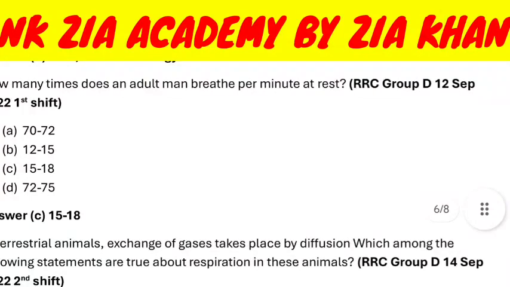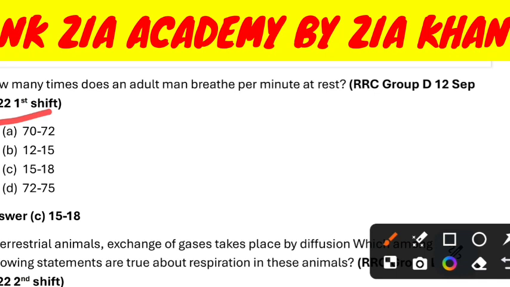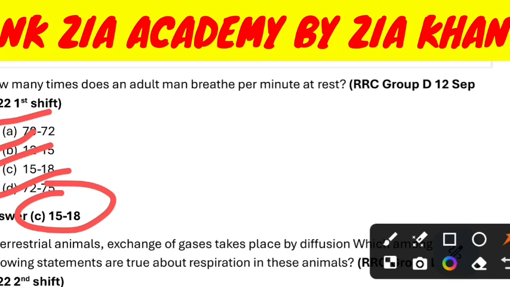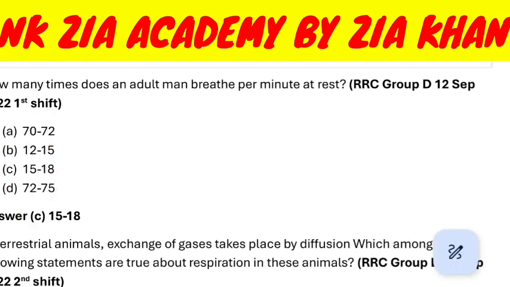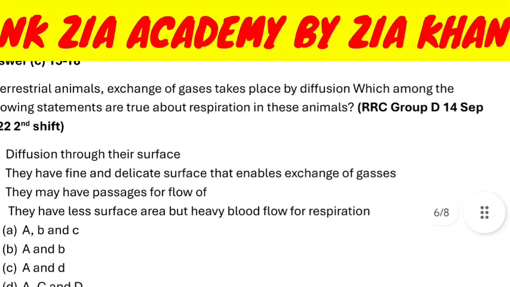How many times does an adult man breathe per minute at rest? 70 to 72, 12 to 15, 15 to 18, 72 to 75. Answer is 15 to 18 times. Option C.